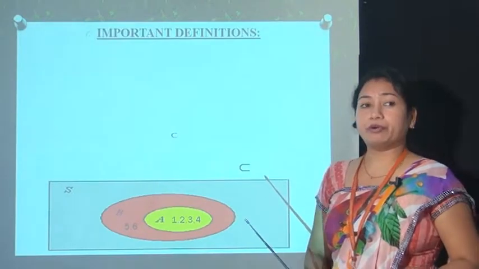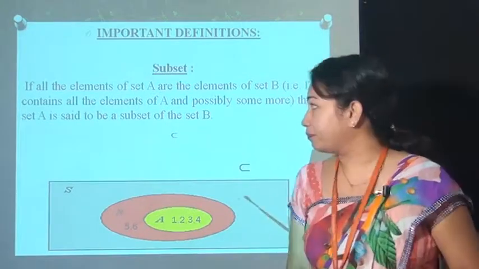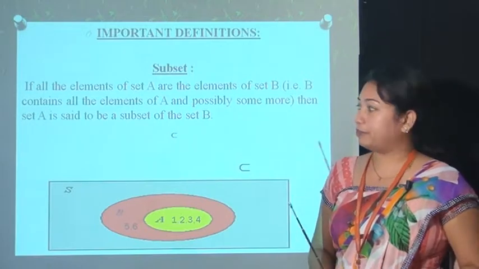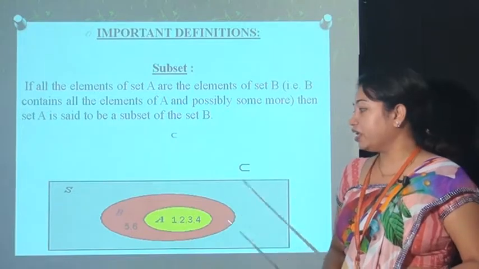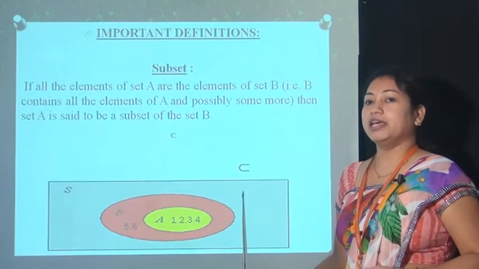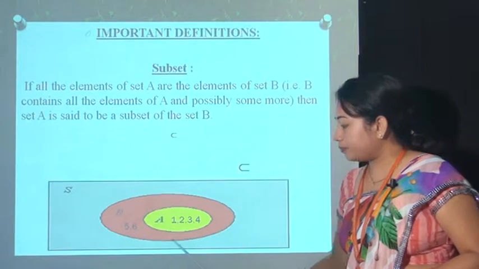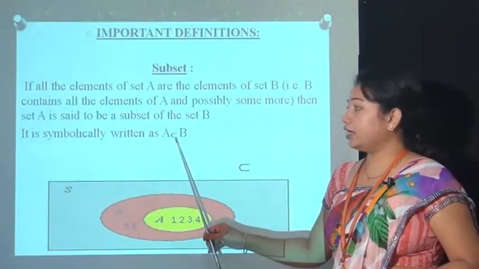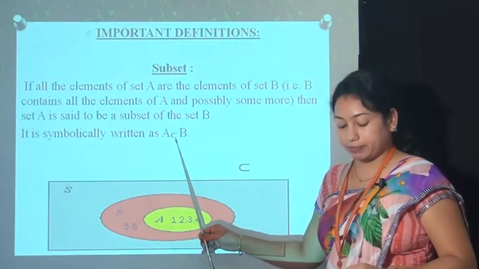Now next are important definitions of set theory. Let's take the first point, subset. If all elements of set A are elements of set B, then we can say that set A is a subset of set B. Here you can see a pictorial diagram of set theory. It is also called the Venn diagram. Here this is set B and this is set A. Symbolically it is written as A subset B. This symbol is referred to as subset.